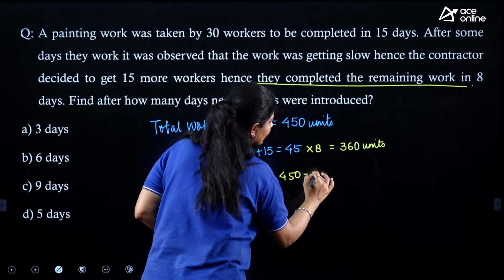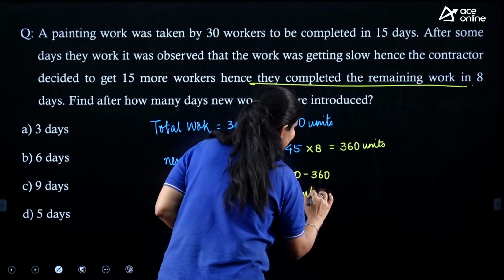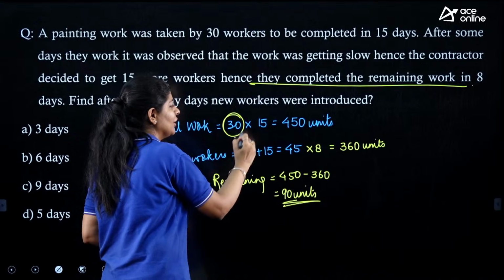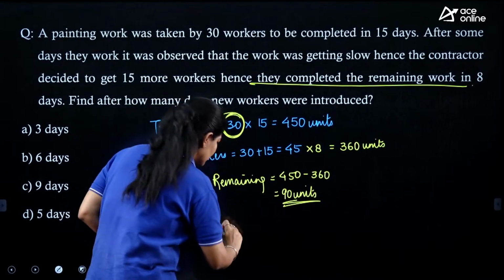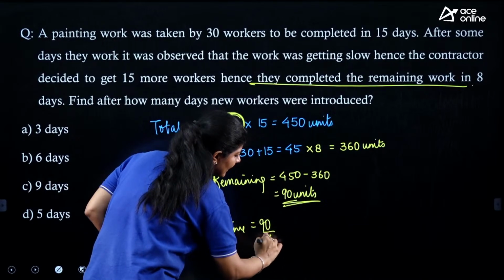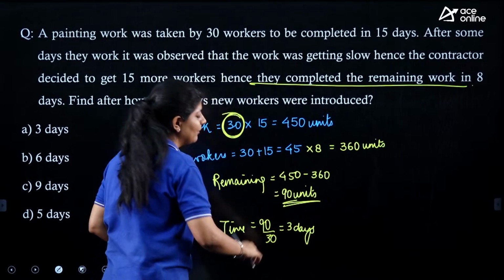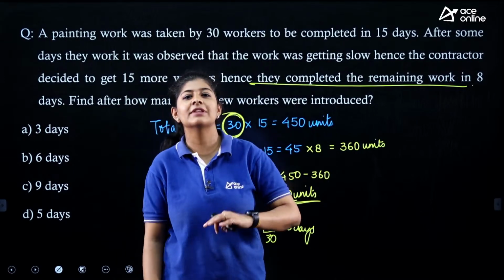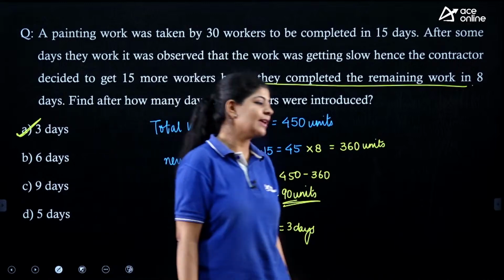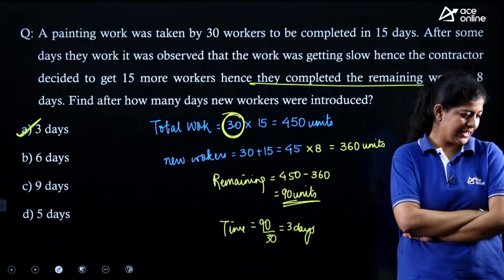450 minus 360, that means total 90 units. Now this 90 units of work is completed by these 30 men initially, right? So time is nothing but 90 by 30, that means they only worked for 3 days. These 30 men worked for 3 days and after that the contractor hired 15 more men, and that's what the question is asking. That means option number A is the correct one.